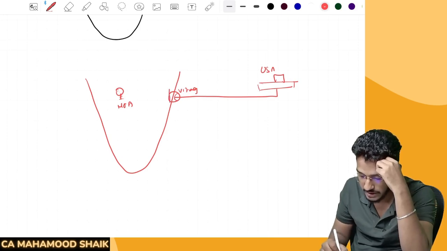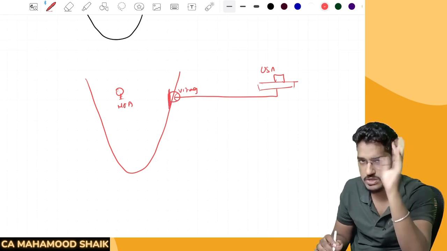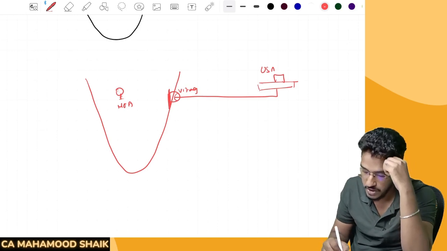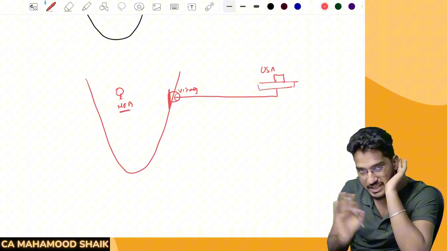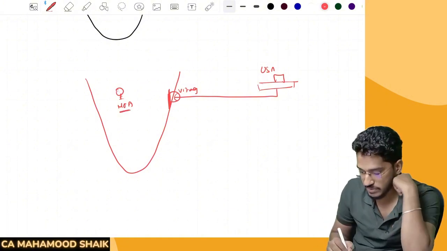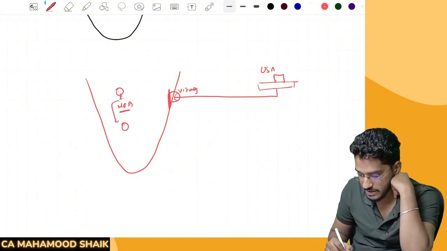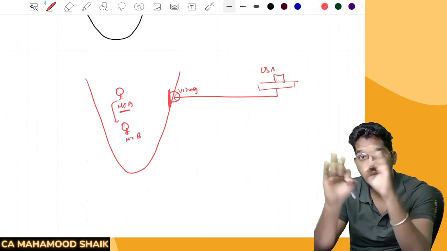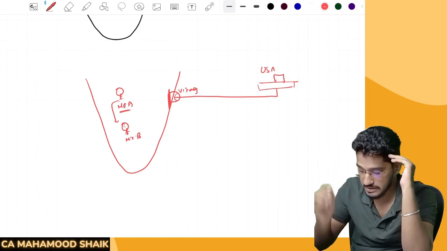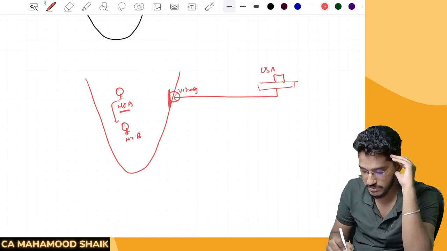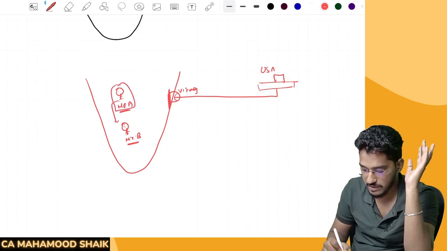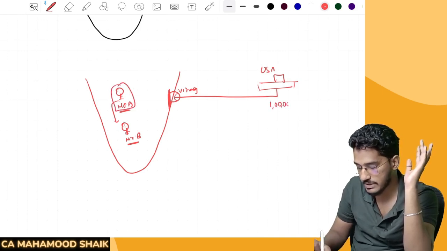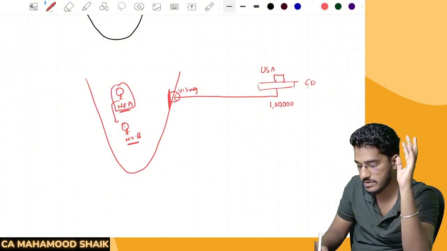Now these goods are not yet cleared for home consumption. So that means they are still lying with the custom authorities only. Before that goods are cleared for home consumption, what this person, Mr. A, has done is he sold goods to Mr. B. So once again, I am telling, the goods are sold even before clearance for home consumption. Say for example, this person is receiving the goods from US. Mr. B wants to buy this goods. He approached Mr. A. He told, boss, I want some 1 lakh quantity of the goods. Say for example, some 1 lakh quantity of electronic devices are coming.